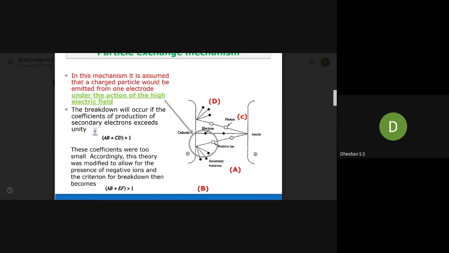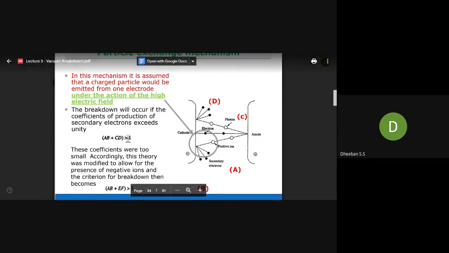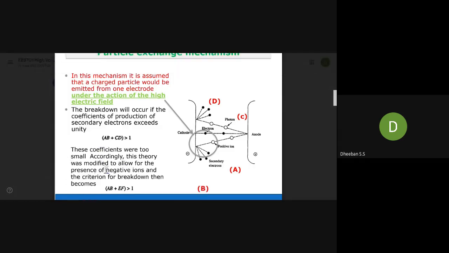Okay, so the condition is that the breakdown, when it occurs, means these coefficients of production of secondary electrons. If there is formation of secondary electrons, these coefficients must be greater than 1. Accordingly, this theory was modified to allow for the presence of negative ions, and the criterion for breakdown then becomes...